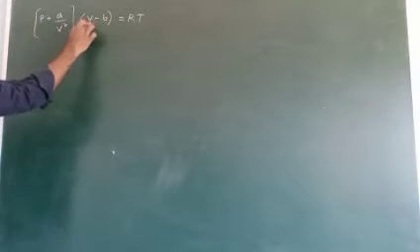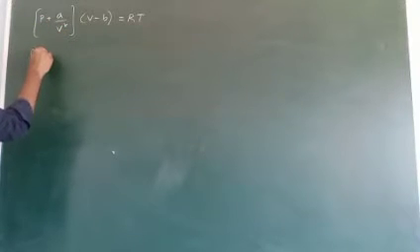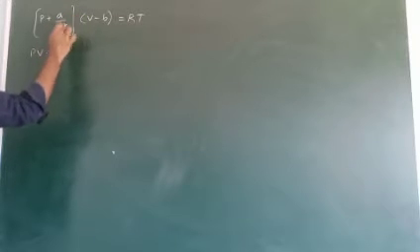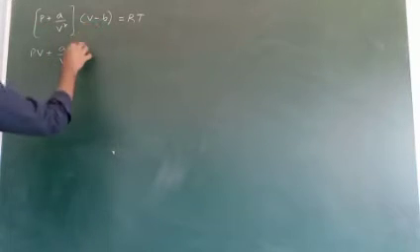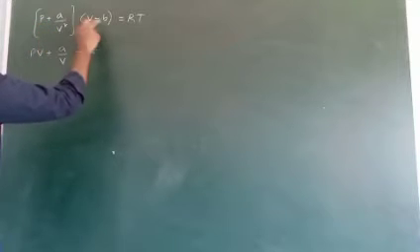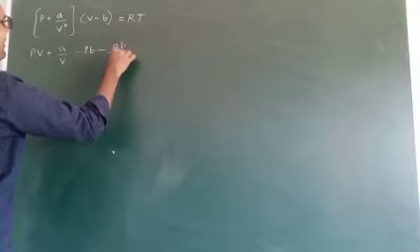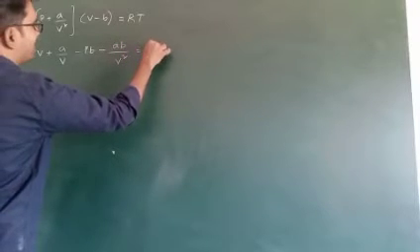Multiply: PV plus a by V, the V's cancel, then minus Pb minus ab by V square is equal to RT.